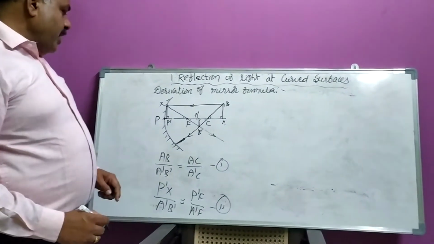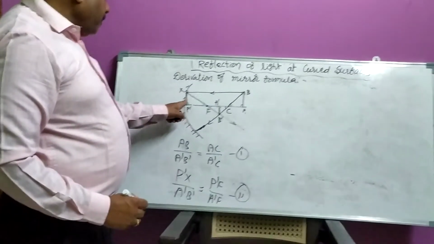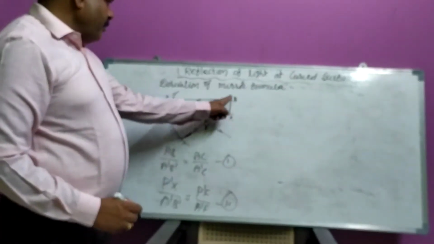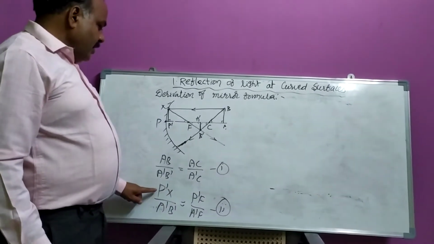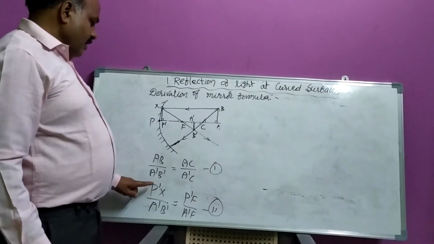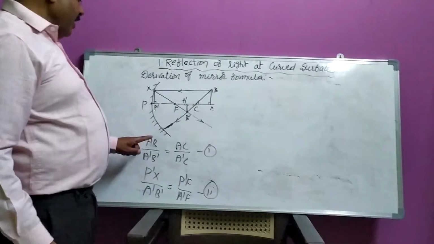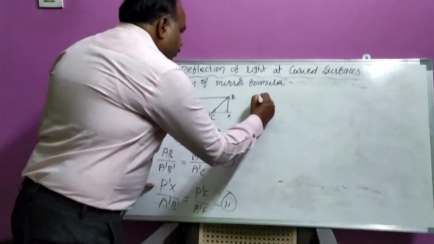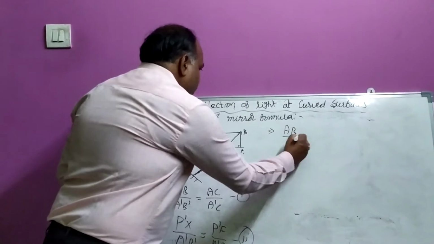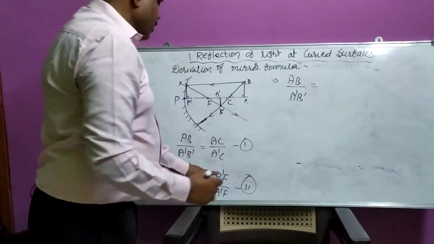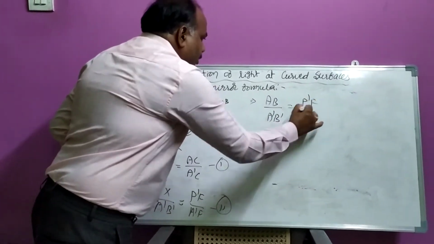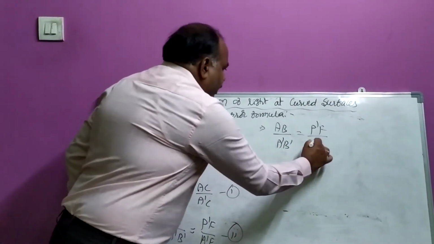Now you see, my dear children, this XP dash and this AB, both are the same. That's why in the place of P dash X, I write AB. So it will be AB by A dash B dash is equal to P dash F by A dash F.